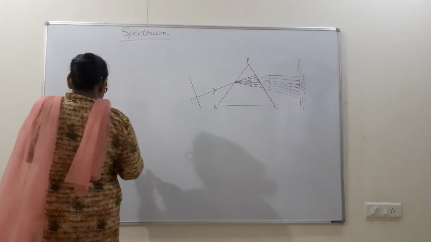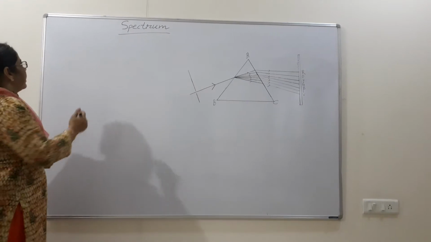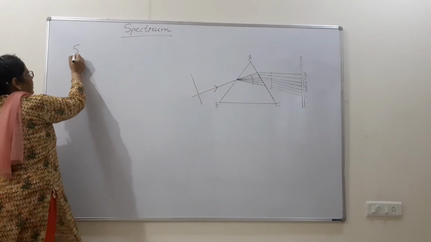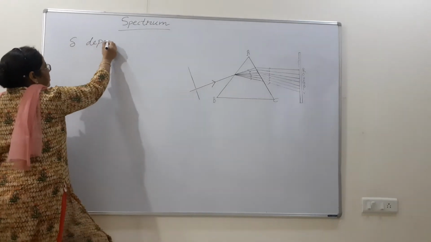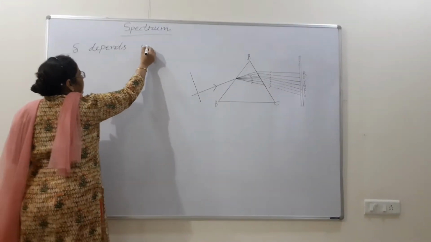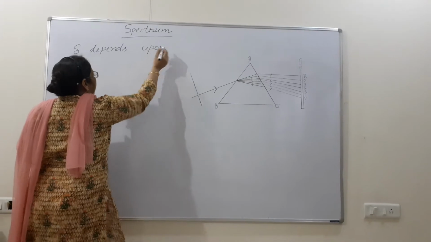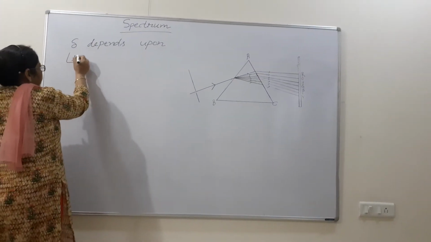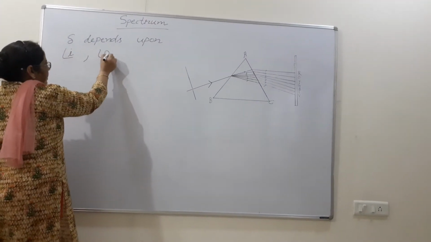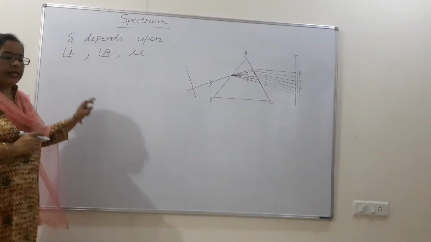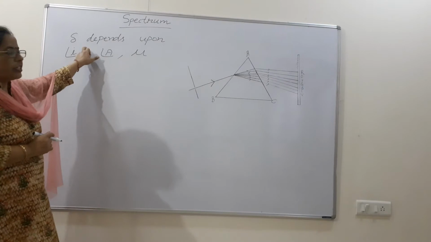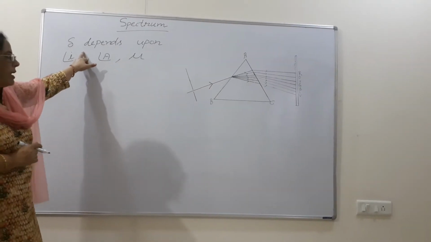If you are remembering, in lesson number 4 we did the angle of deviation. Angle of deviation depends upon angle of incidence, angle of prism and refractive index. These three factors were there on which the angle of deviation was depending.